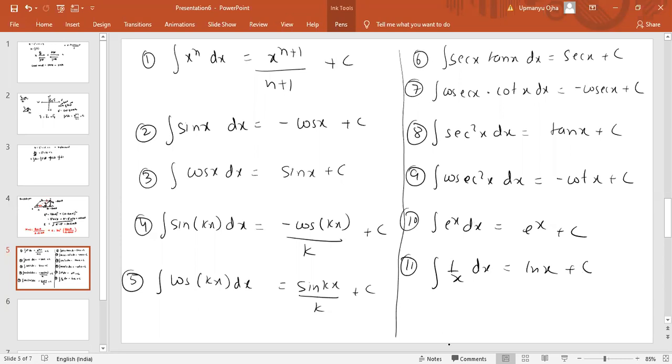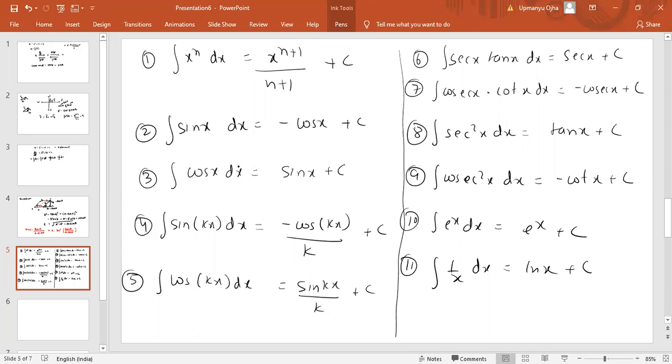So these are some formulas of integration. Fine. So you just need to remember these formulas. Only these basic formulas will be required. The first five are important, and the last two, e power x and 1 by x, are also required. The remaining may not be useful to you.